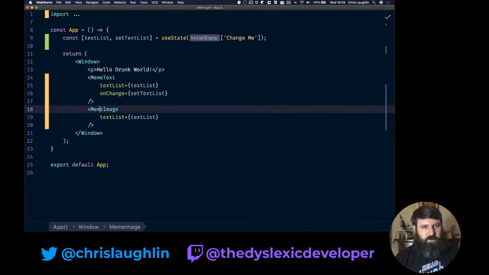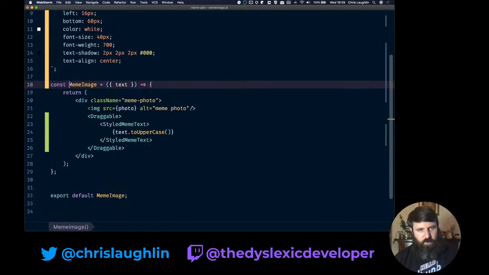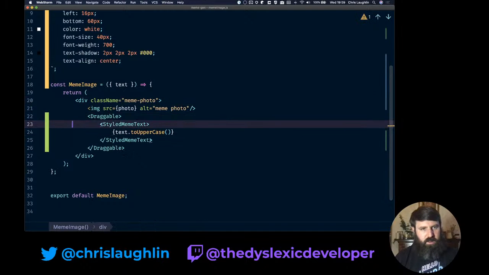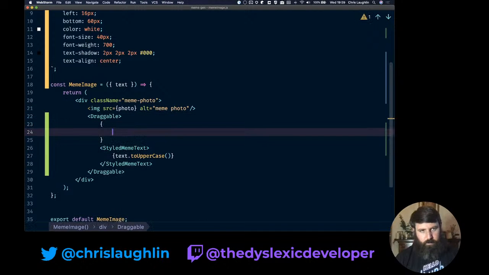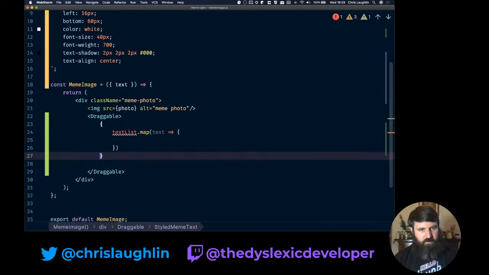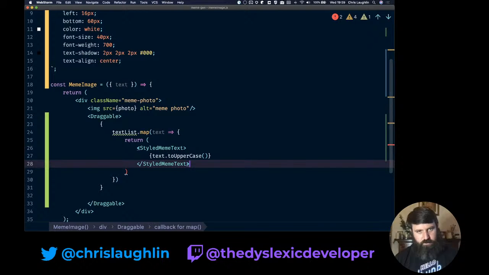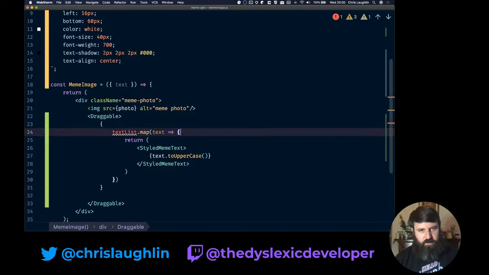This now won't work because text is a thing, so we need to go into image and then we need to say text list dot map and render out multiple of these, which annoyingly are all going to appear on top of each other unless we do something, but we'll figure that out.